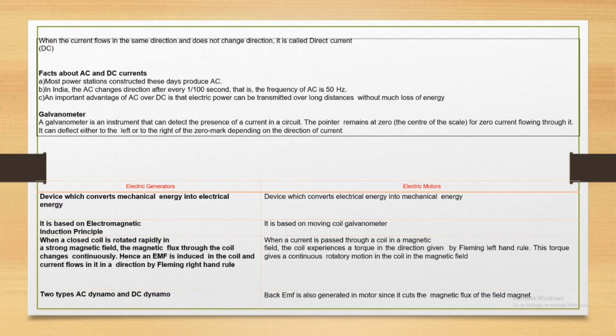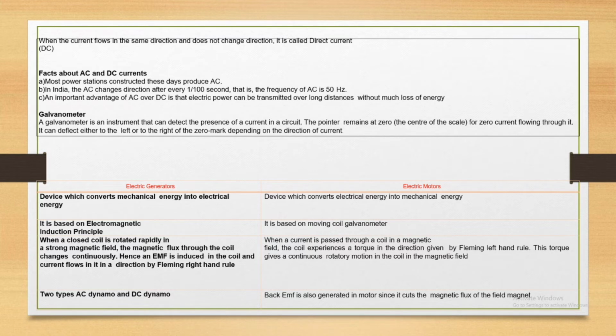Here, a current is passed through a coil in a magnetic field. The coil experiences torque in the given direction. The torque produces a continuous rotatory motion in the coil in the magnetic field. Here we discuss the main term electromagnetic induction, and here the main term is torque.